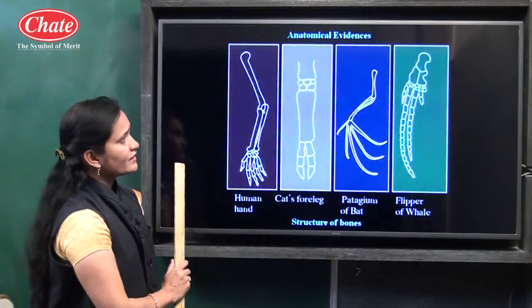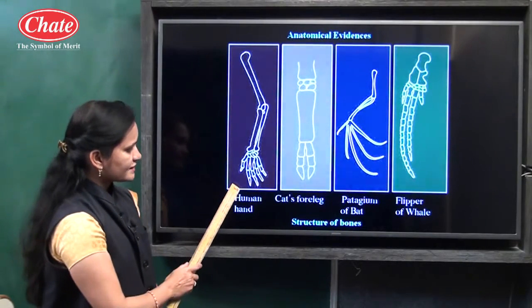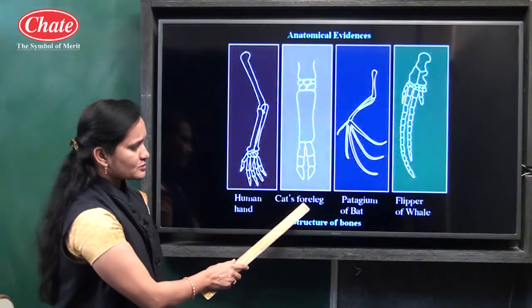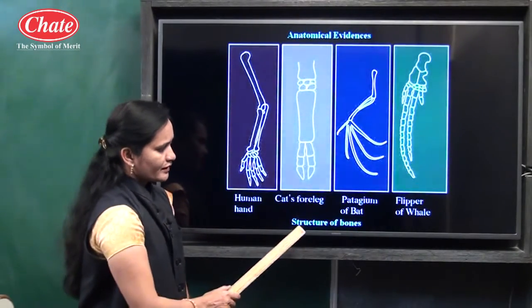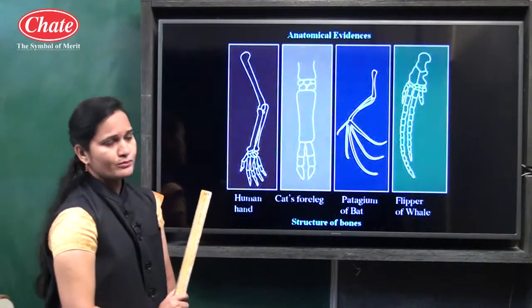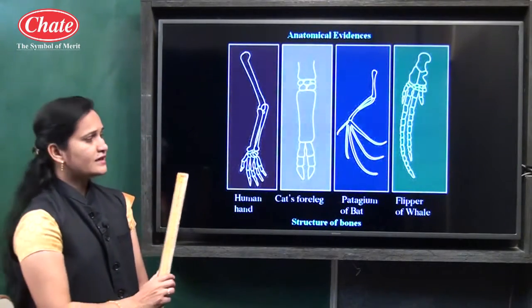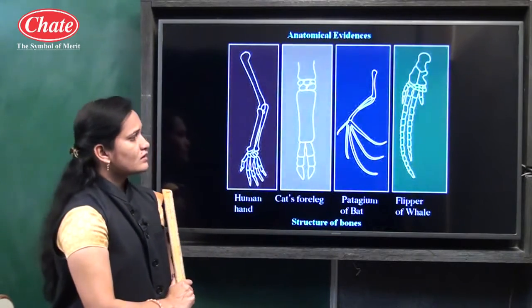Now the second one, the anatomical evidence. In that you can see the bones and bony joints of the human hand, cat's foreleg, patagium of bat, and flipper of whale. If you see the structure of bones, here also we can see the similarity, which indicates the common ancestor of these organisms.